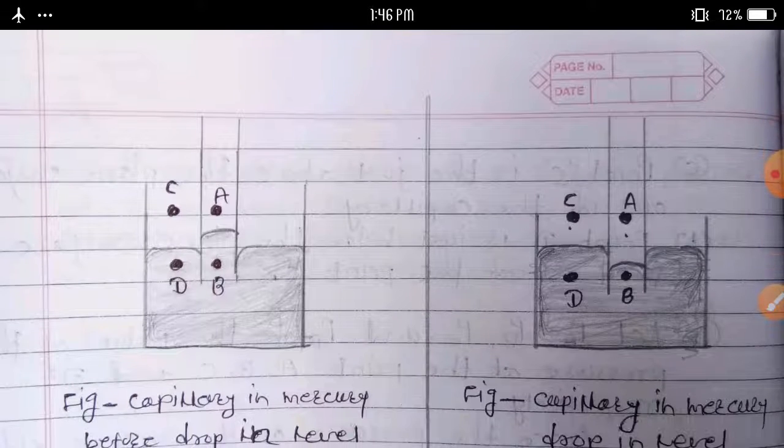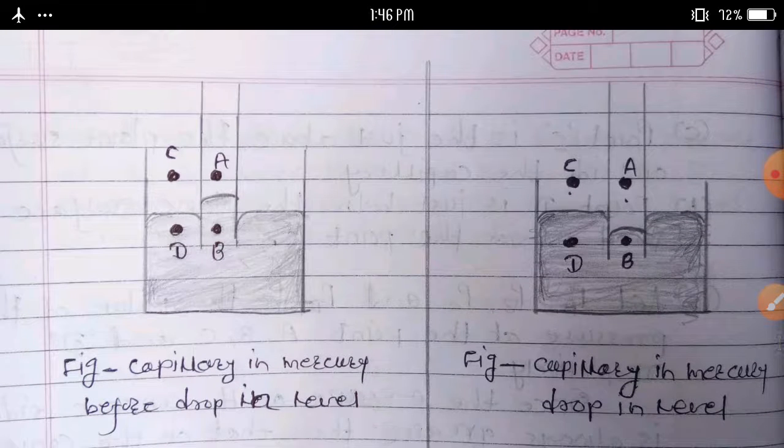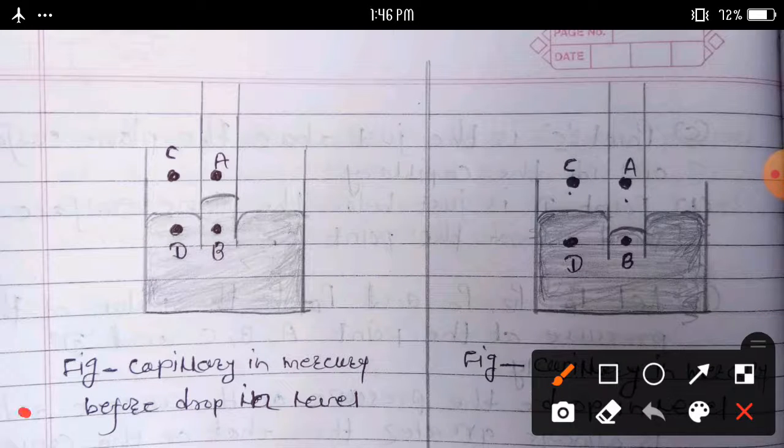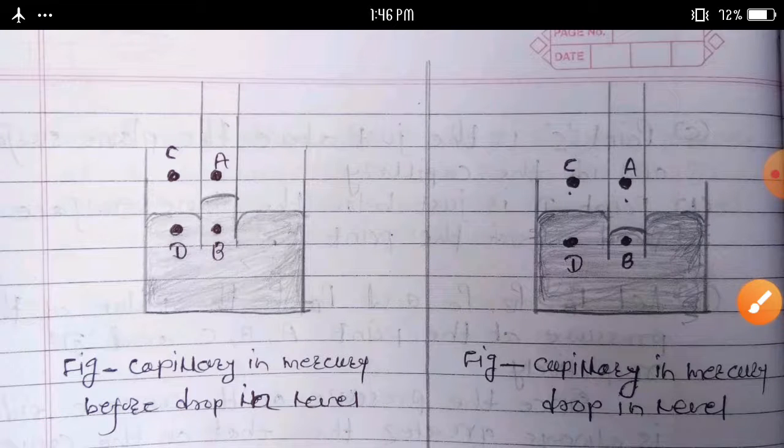See here both figures. The first one is the capillary in mercury before the drop in level, and the other is the capillary in mercury after the drop in level.